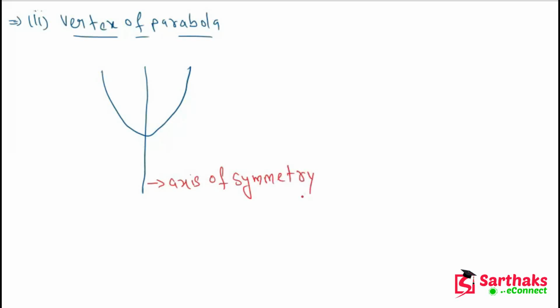Now this point is called the vertex of parabola. Okay, my dear friends, I hope you get this point.